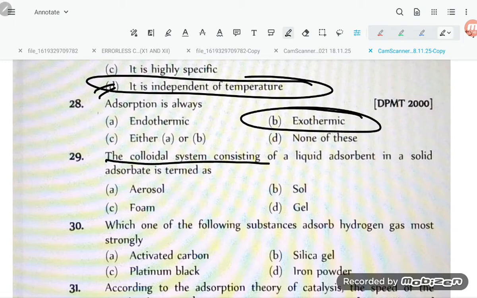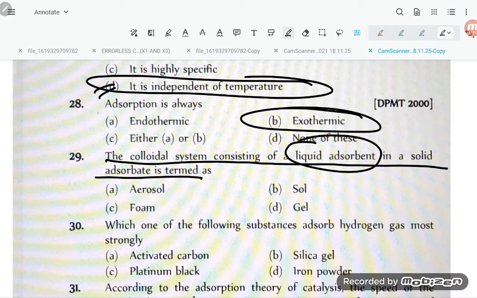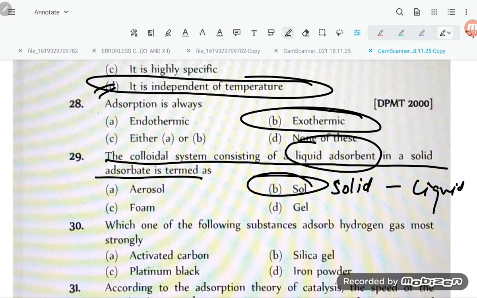The colloidal system consisting of a solid in a liquid. So that is paint, paint is an example. So that is a solid in liquid. Okay, solid in liquid. So that is what is known as sol. Option number B is correct, student. 29, this will be B.